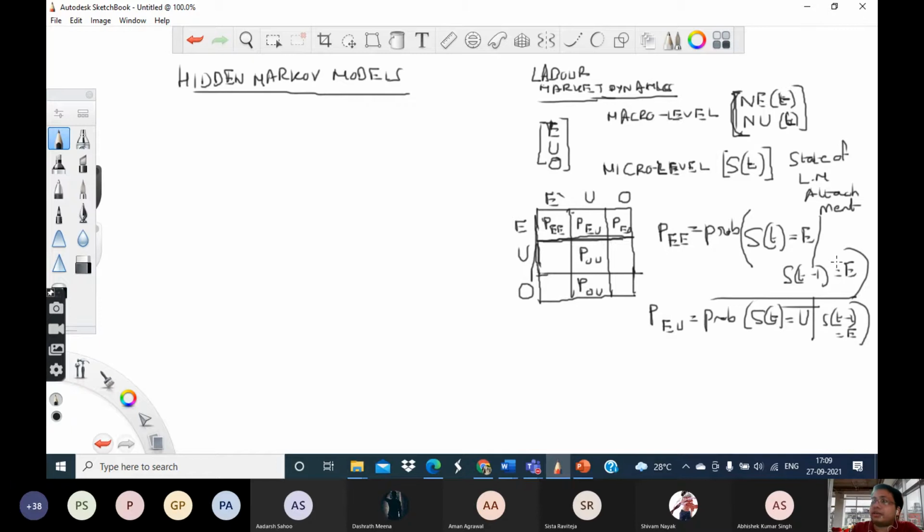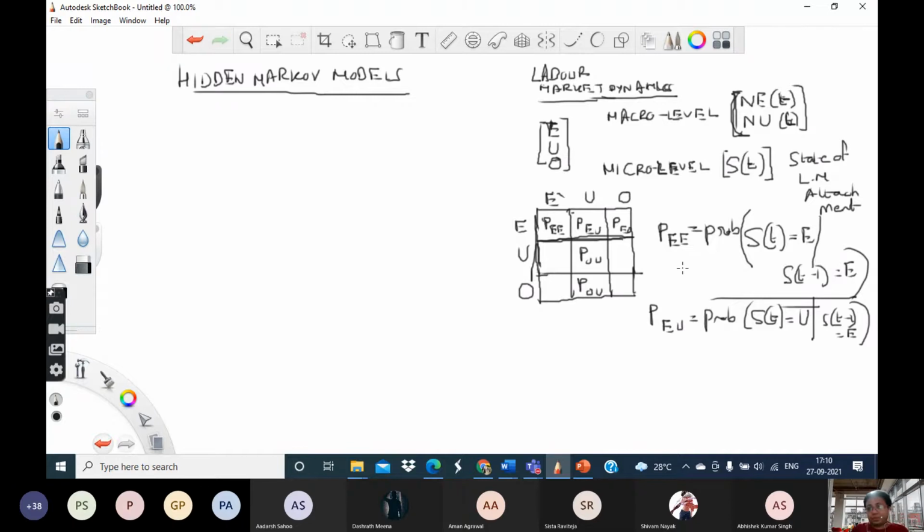A lot of things may decide. For example, this particular person may be working in a particular sector, but it may happen that that sector is undergoing a recession at this particular point of time, or it may happen that this particular person has certain health related issues due to which it's difficult for them to retain the job, or maybe something to do with their qualifications, etc. And there can be so many other factors also.